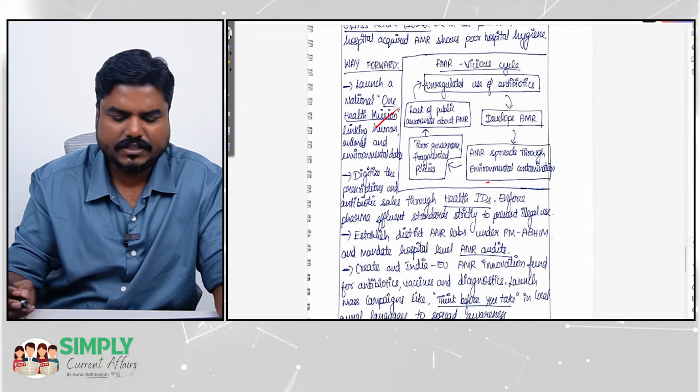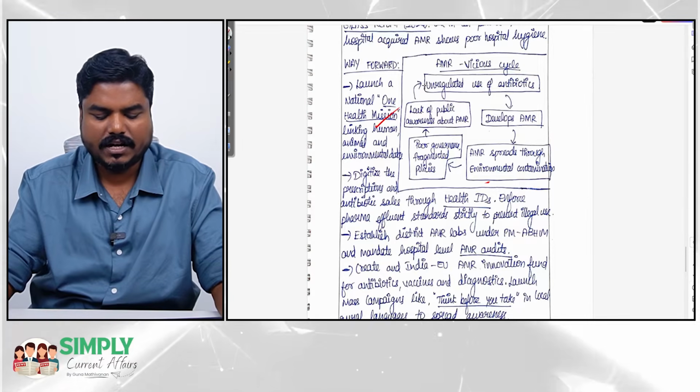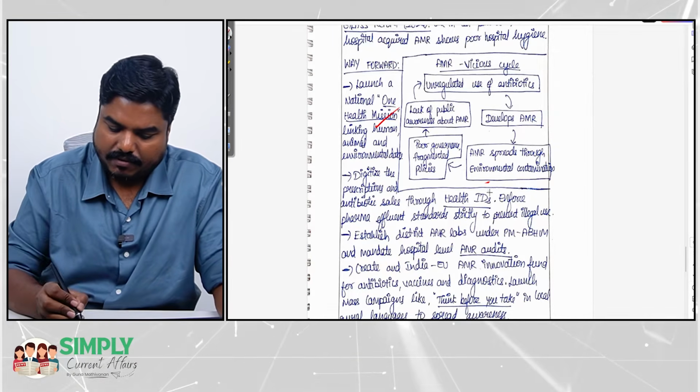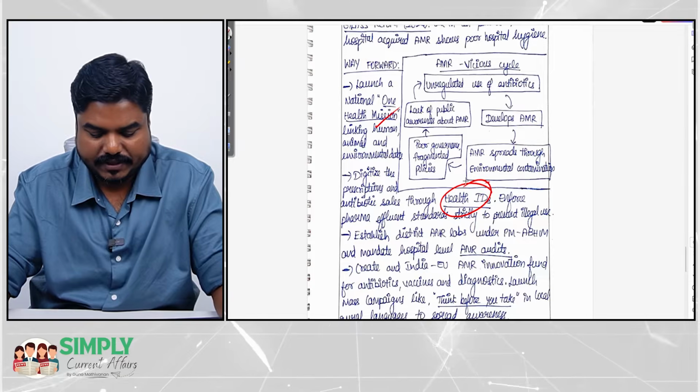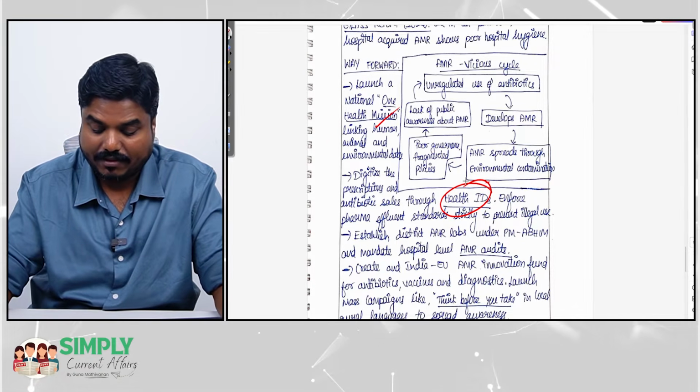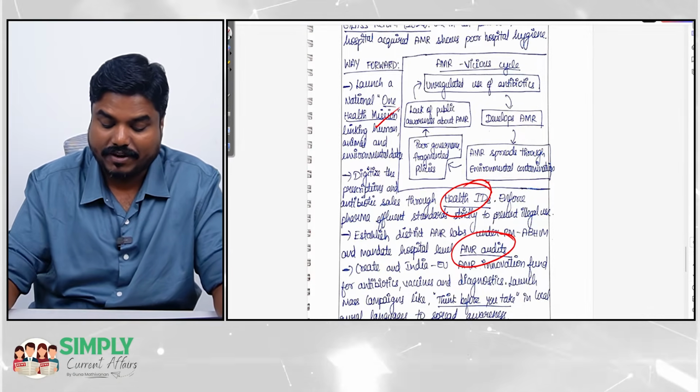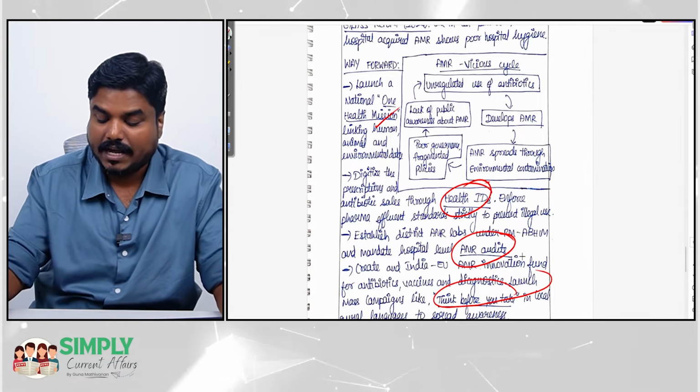Apart from that, launching the national One Health mission linking human, animal and environment is fine. Provide prescriptions, sales through digital health ID is fine. AMR audit is fine. Think before you take campaign is fine.